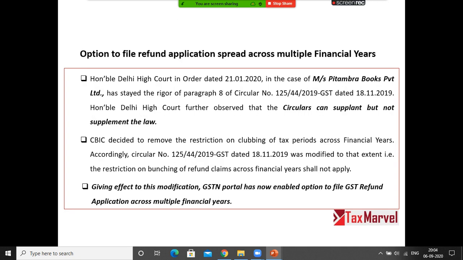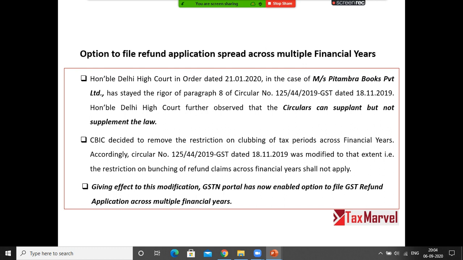So now government has introduced a new provision. Earlier, in case of multiple financial years, you had to file multiple refund claims. Like if I have to file a refund claim from January 20 to June 20, my refund claim is staggered between two financial years, 1920 and 2021. So I had to file two separate refund claims. So this company called Pitambara Books went to the Delhi High Court, and they said there is no provision in Section 54 or the law which says that I have to file multiple claims. It is only the GSTN portal that is not allowing me to file the refund, and a circular cannot be issued to override